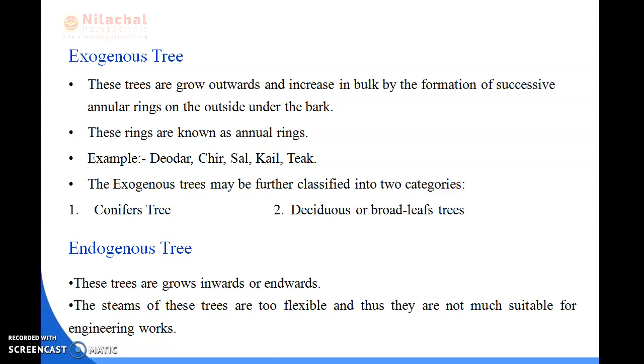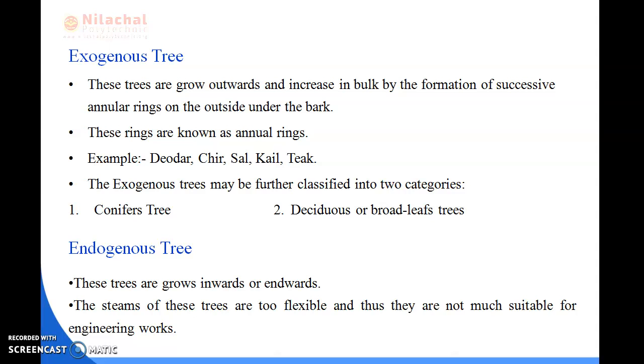So we can say that these exogenous trees are further classified into two types, that is coniferous and deciduous. Deciduous is also known as broadleaf trees. Coniferous trees are known as evergreen trees, and their leaves do not fall until the new ones are grown. These trees bear cone-shaped fruits, and that's why they are known as coniferous.